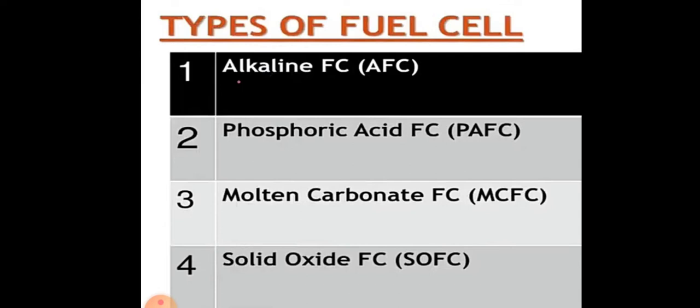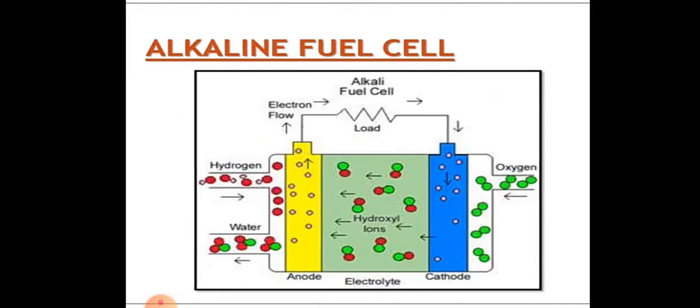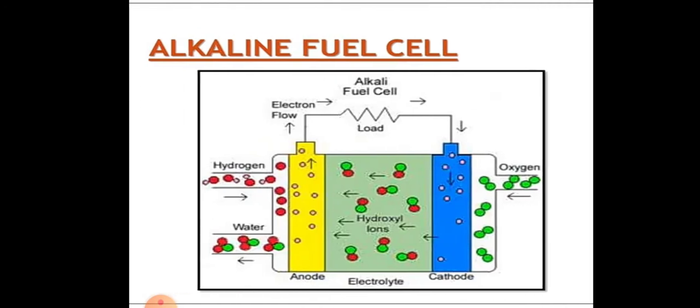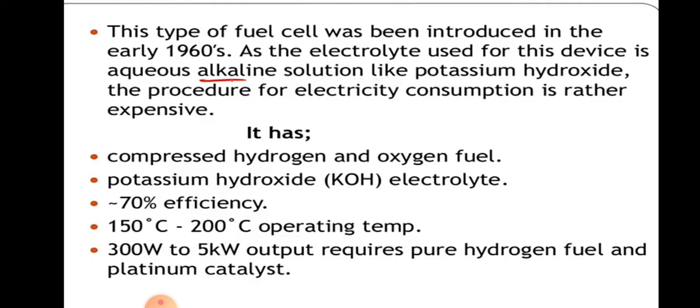First one is alkaline fuel cell, second is phosphoric acid fuel cell, third is carbonate fuel cell, fourth is solid oxide fuel cell. So firstly we are going to discuss about alkaline fuel cell. So this is a diagram of alkaline fuel cell. This type of fuel cell was introduced in the early 1960s.